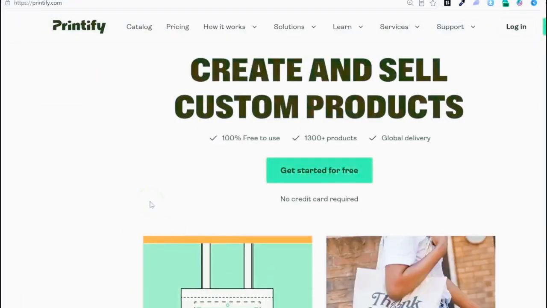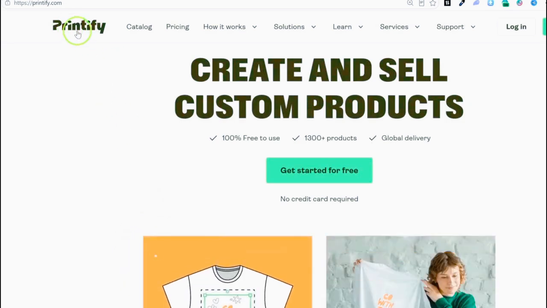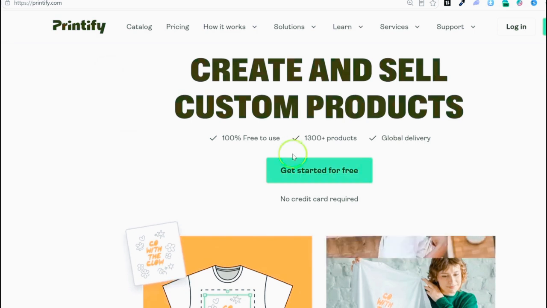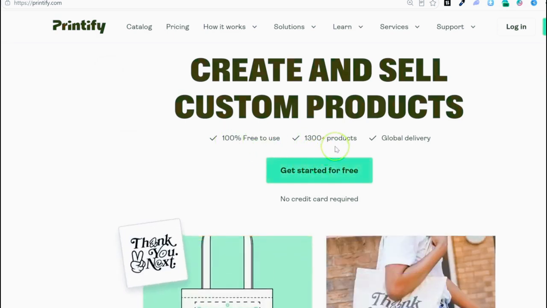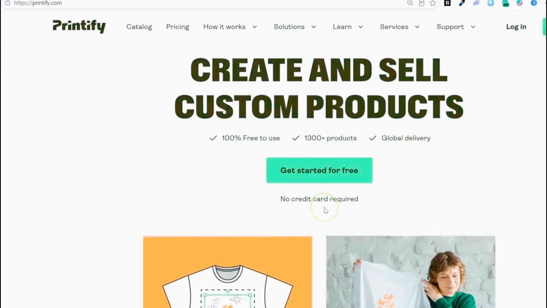Now this is the last step to support your community in their journey and to have an offer for them. And so we use Printify for this. This is 100% free to get started. You have access to over 1,300 products and global delivery. As you see here, no credit card required.